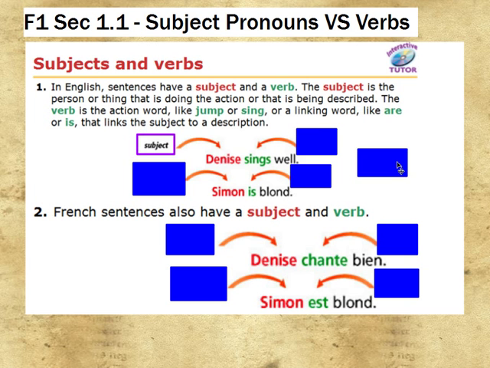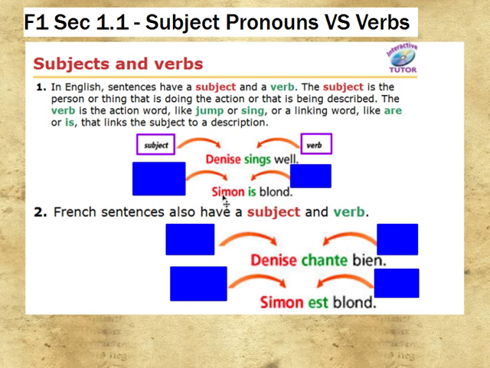So what we have here are two sentences that have a subject and a verb. In this first sentence, Denise sings well. Denise is our subject because that's the person that the whole sentence is about. And what is she doing? The action word in this sentence is the verb sings.